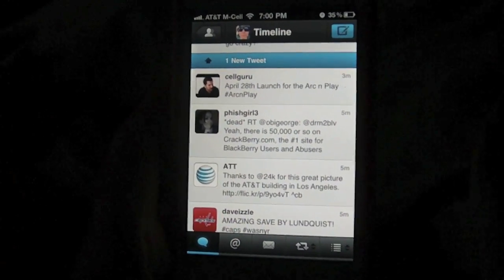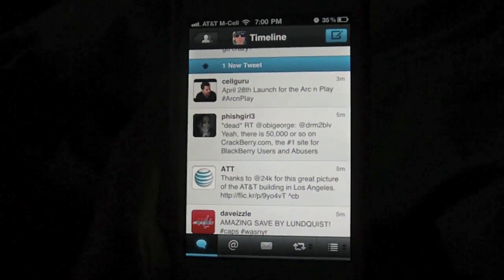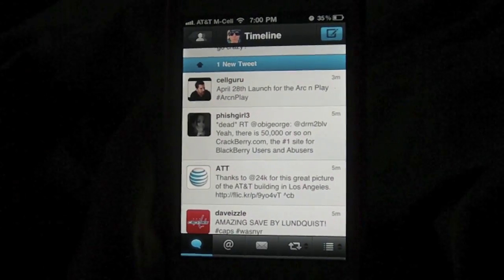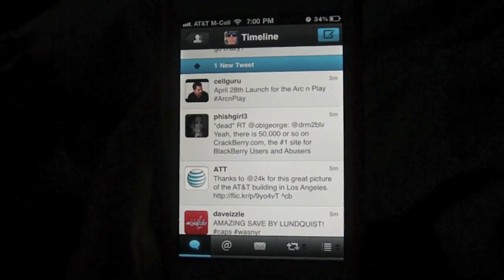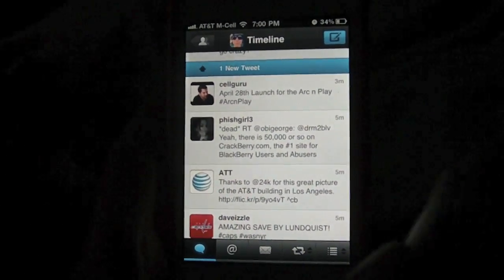So what I'm going to do right now is silently navigate around so that you can hopefully hear everything. And then we'll talk about features.